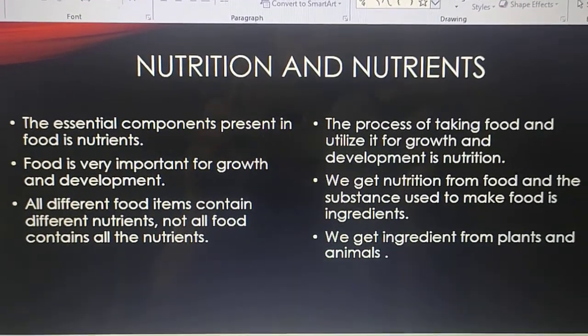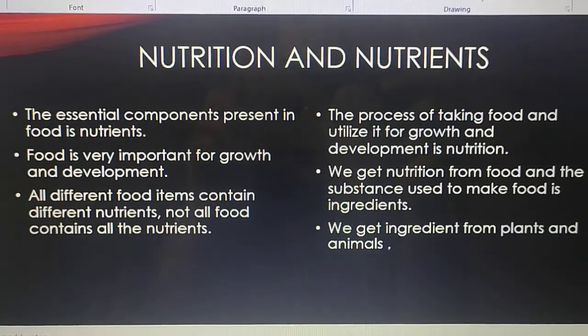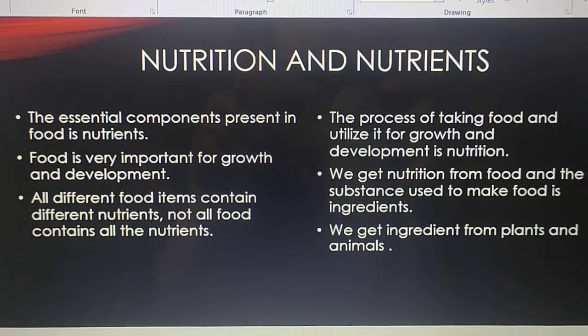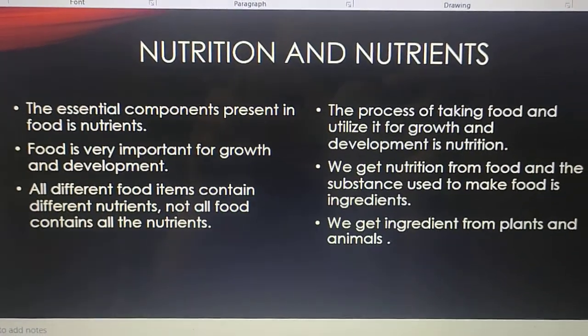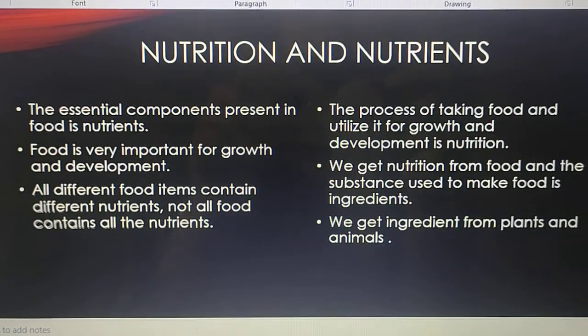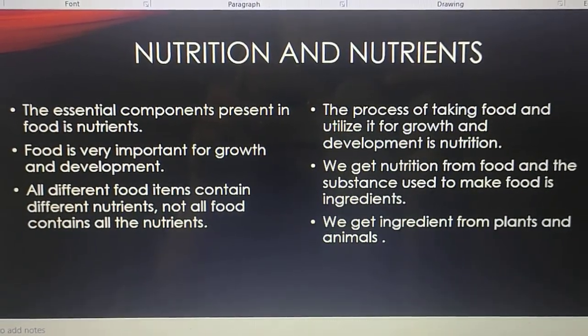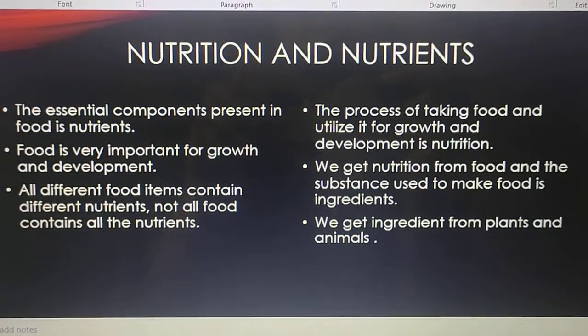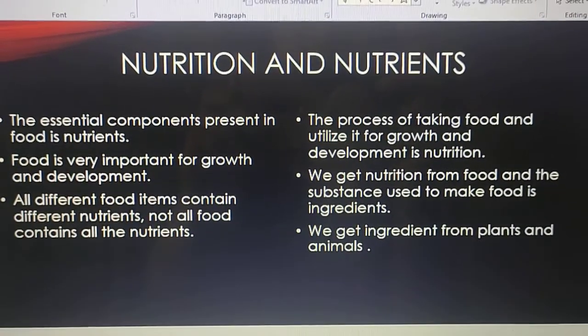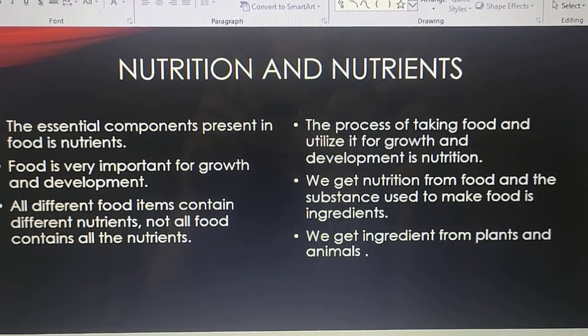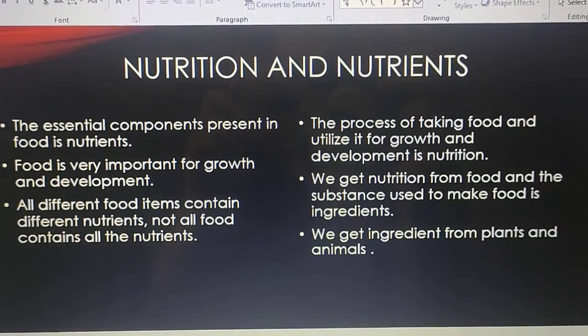No children. All the different food items contain different nutrients. That's why we have to include all the different types of food items in our diet, which we call balanced diet.